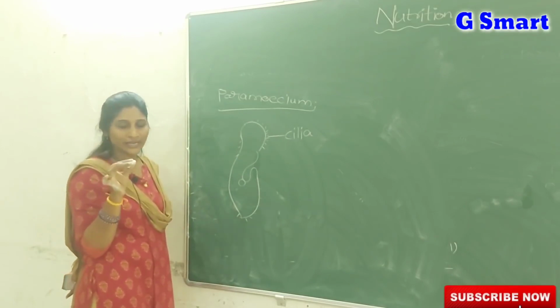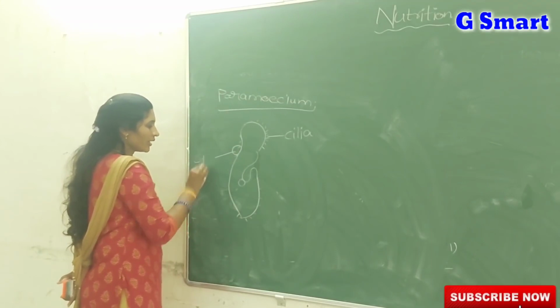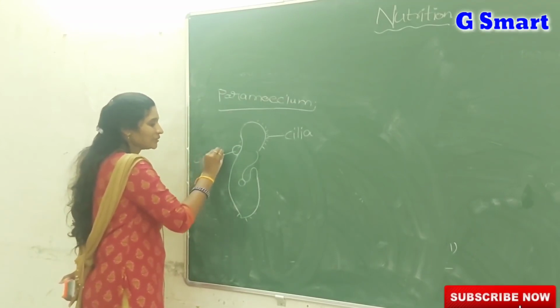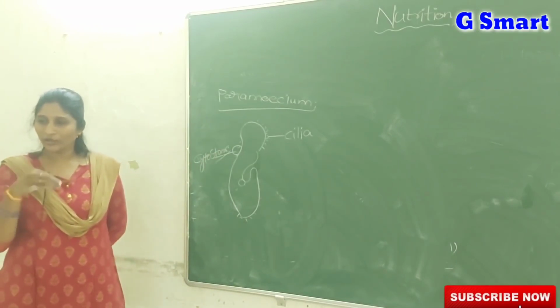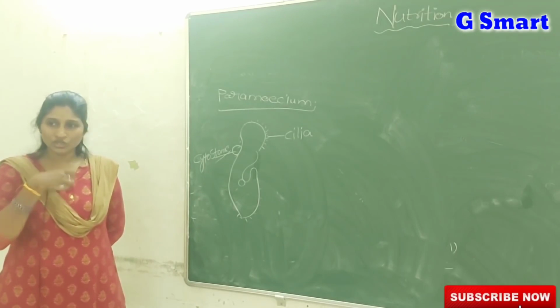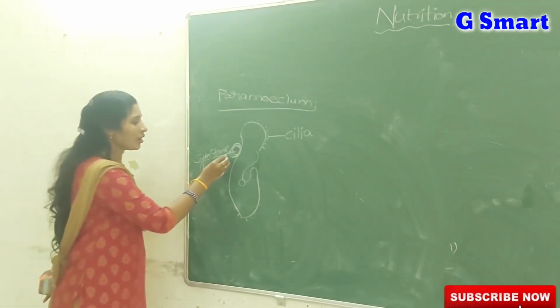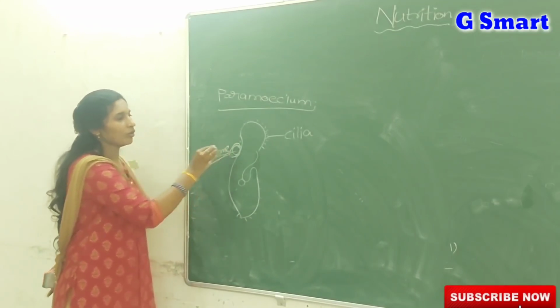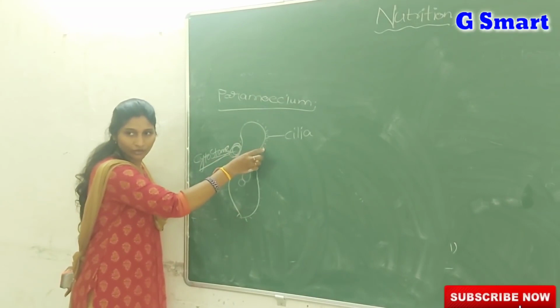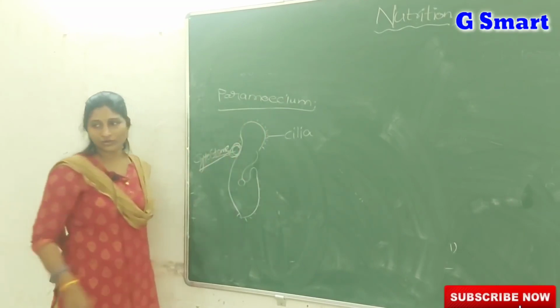It specifically takes food at one particular place. That place we call the cytostome. Simply, you have a whole body, but through which part do you ingest food? Through the mouth. In the same way, paramecium ingests the food at a specific spot. That spot we call the cytostome. So if it finds food anywhere, by using the cilia, that food will be moved to the cytostome.